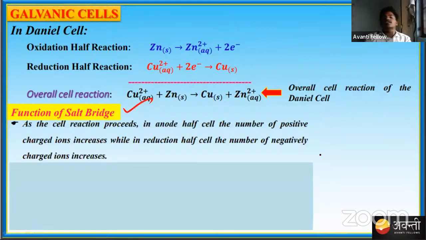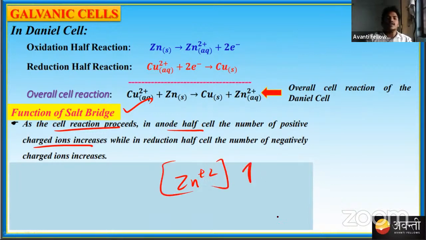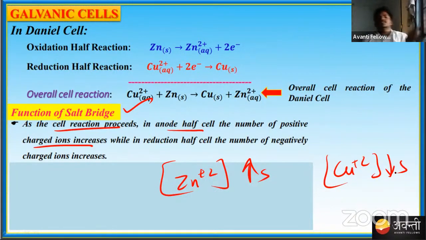So what are the functions of the salt bridge? The salt bridge is used to maintain neutrality. As the cell reaction proceeds, the anode half cell has positive charge ions, meaning the Zn2+ concentration will increase, whereas on the other side, the Cu2+ concentration will decrease. If this continues, after some time, whatever zinc sulfate and copper sulfate you have taken will vanish.